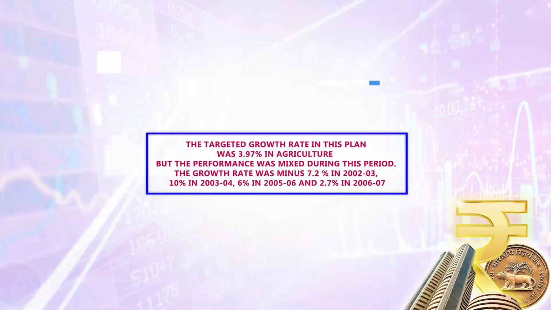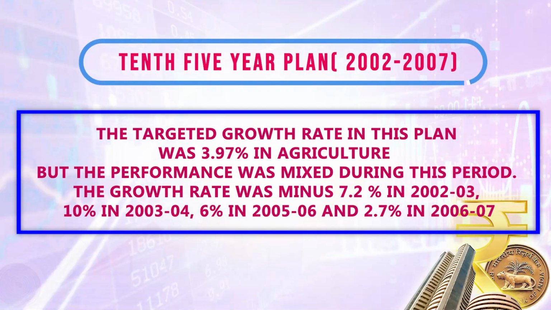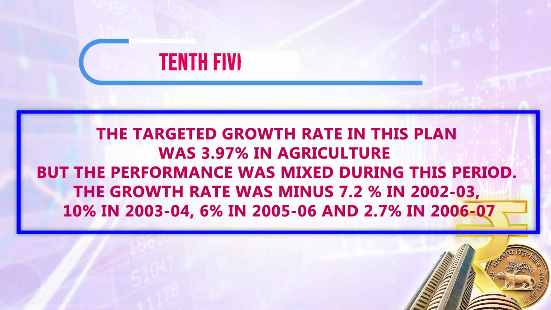During the 10th plan period, that is between 2002 and 2007, agriculture did not receive high priority, and therefore investment was also not satisfactory for the agricultural sector. Not only that, there were some other associated problems in that particular plan period.